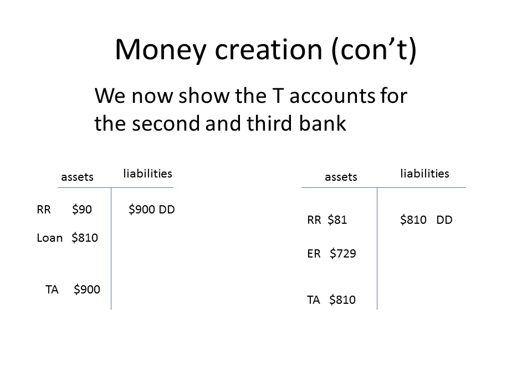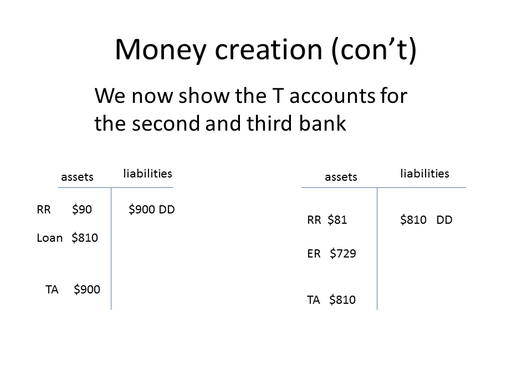We now show the T accounts for the second and third bank. The second bank, again, we saw this earlier, has required reserves of $90, has a demand deposit of $900, loan of $810, and total assets or total reserves of $900. I'm using total assets and total reserves interchangeably here.